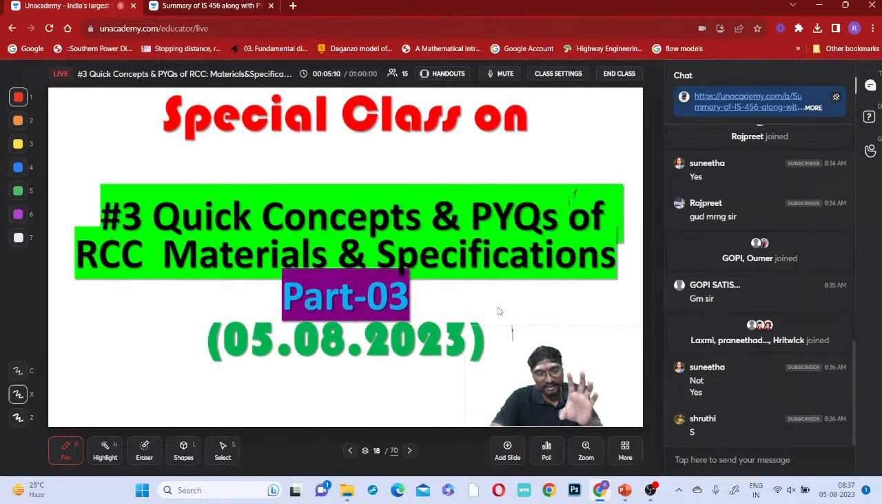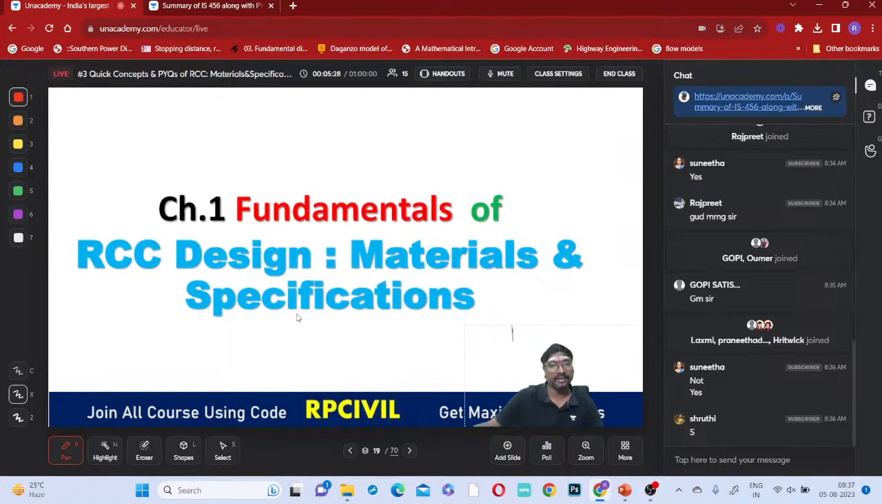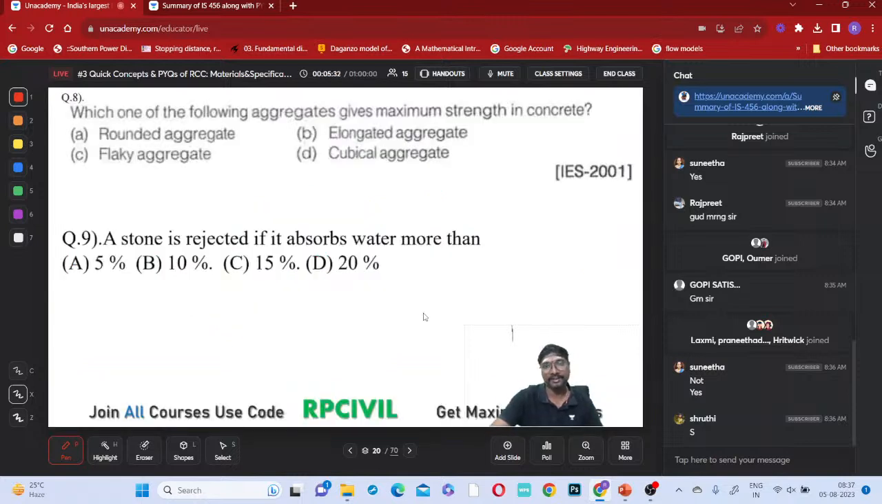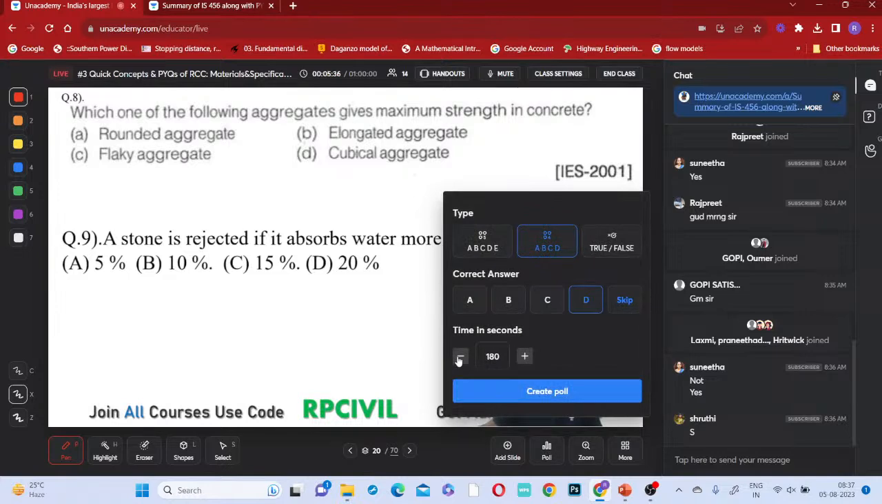Now, whatever I am taking is only up to the materials part at present, but the remaining parts you can find there, okay? Those who are preparing for basic examinations like RRB JE, SSC JE, and state examinations, this will be very useful. Now, fundamentals of RCC design: materials and specifications is the part we are discussing. So we'll be moving on to this.